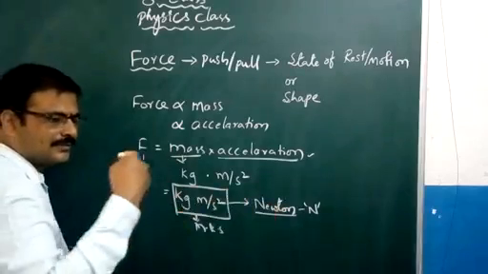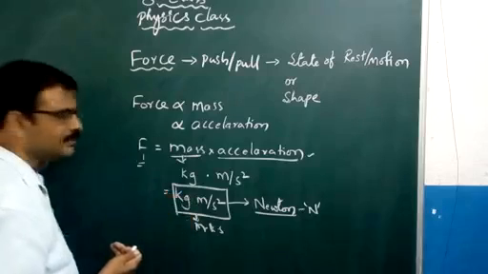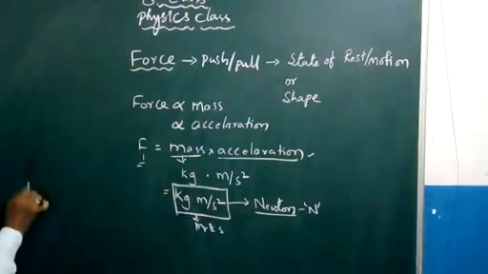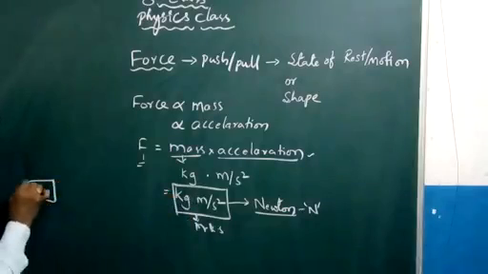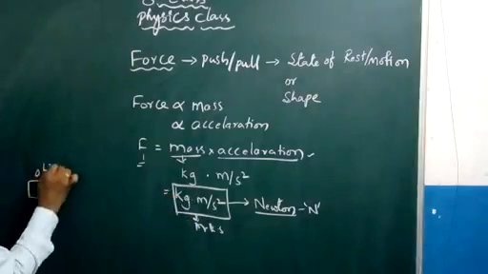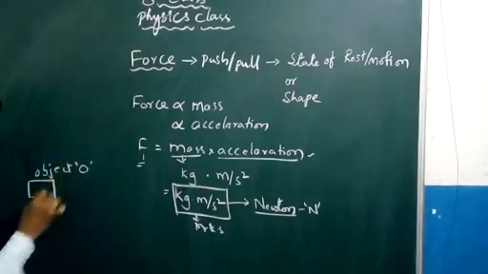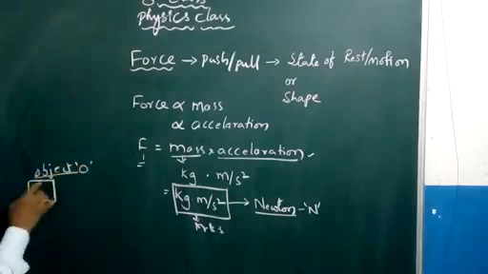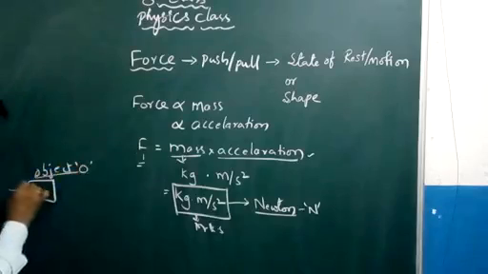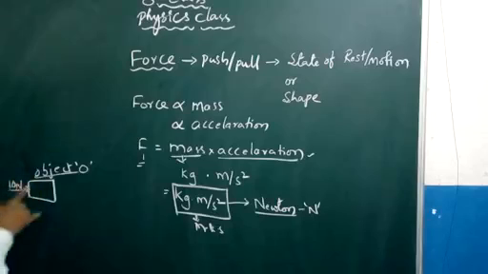Let us say there is an object, this is your object O, and you are applying 10 newtons of force to move it. It has not moved.